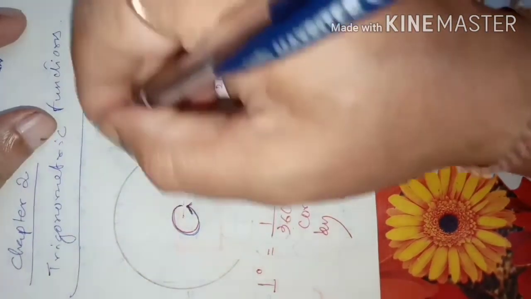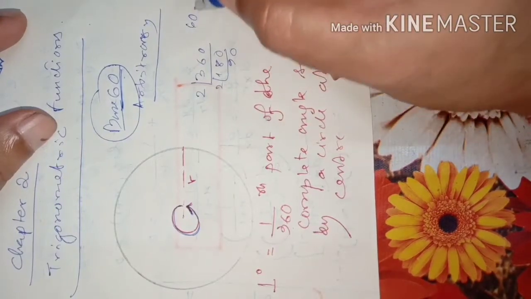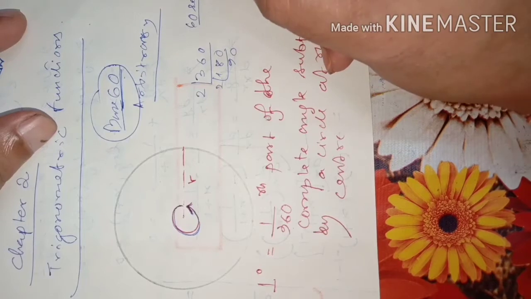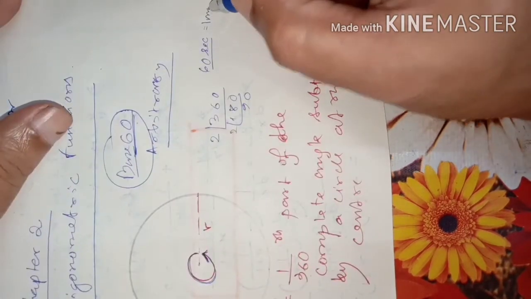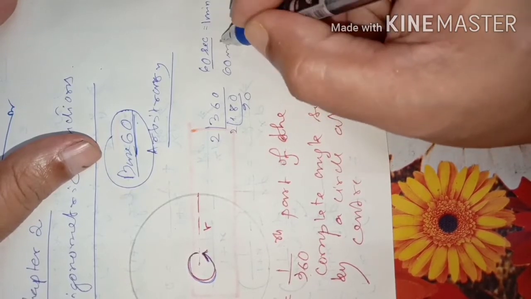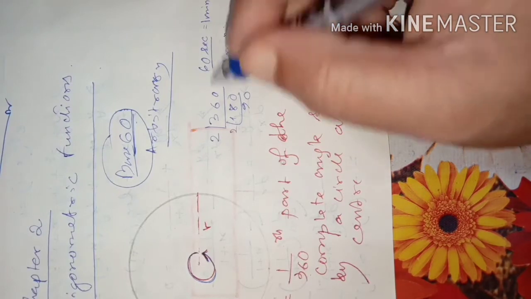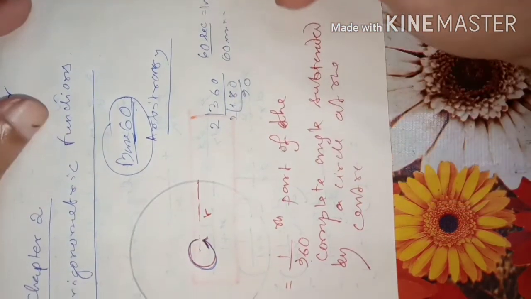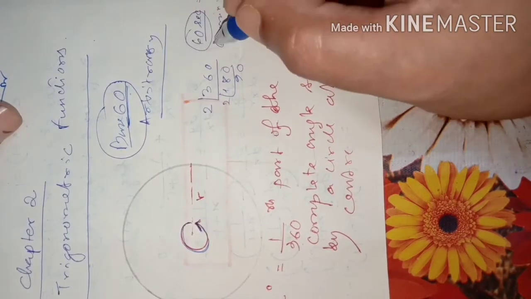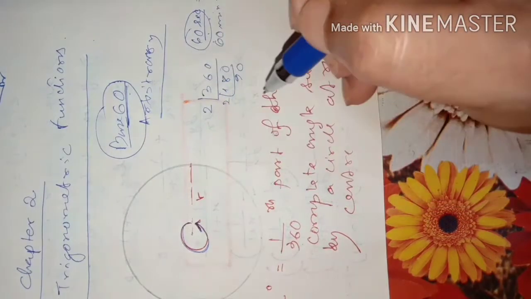They considered that 60 seconds will be considered as 1 minute, and 60 minutes is considered as 1 hour, like that. So they have taken a system called base 60 system. In that system, this 360 also is taken.